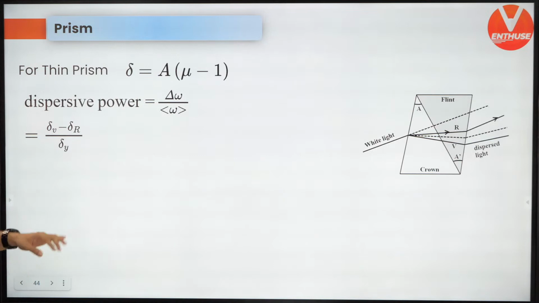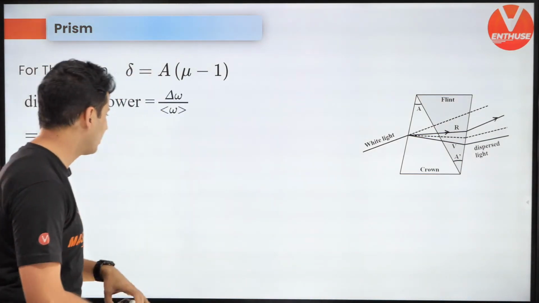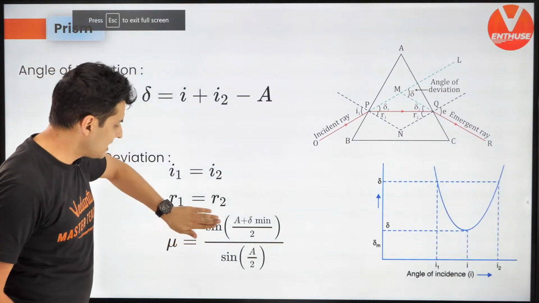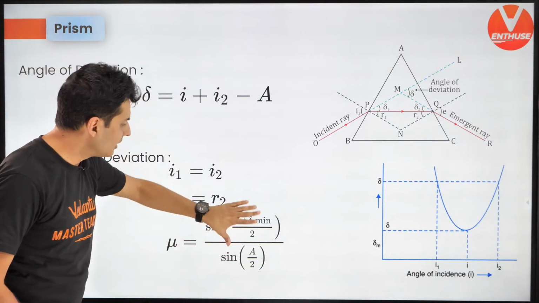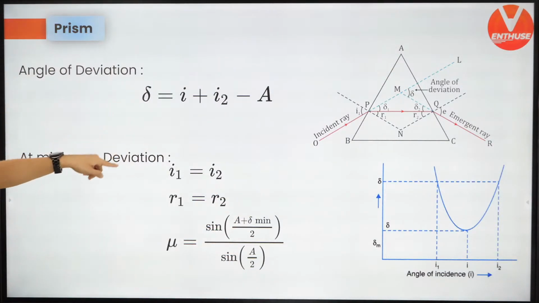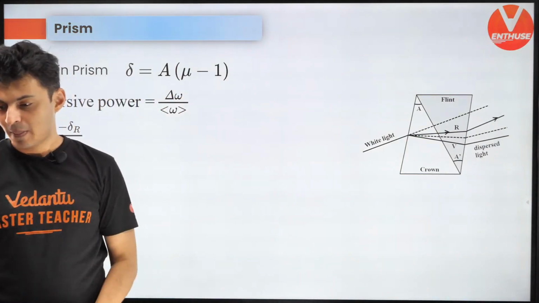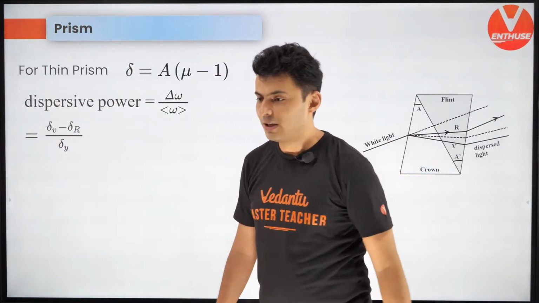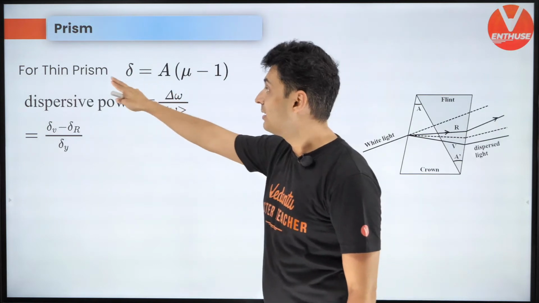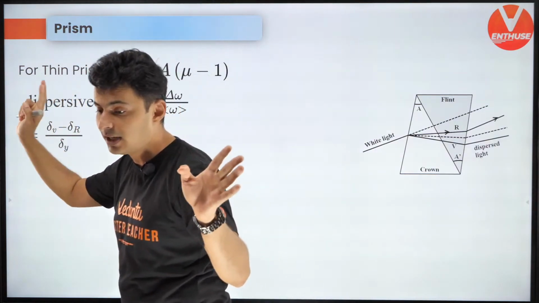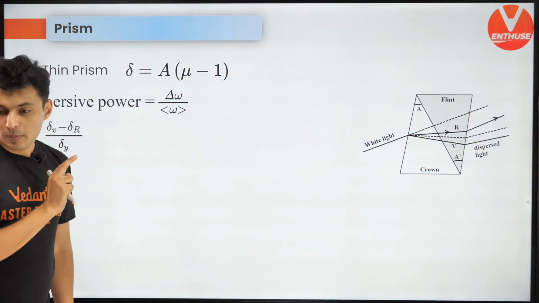Remember that. But for thin prisms, if you use the same formula and rearrange it, because sine of the angle goes to the angle itself for small angles, then this is the formula that you get. Delta is A into mu minus 1. Keep this in mind. That's only for thin prism. I have mentioned it very clearly. I hope, Ankit, now it's clear.